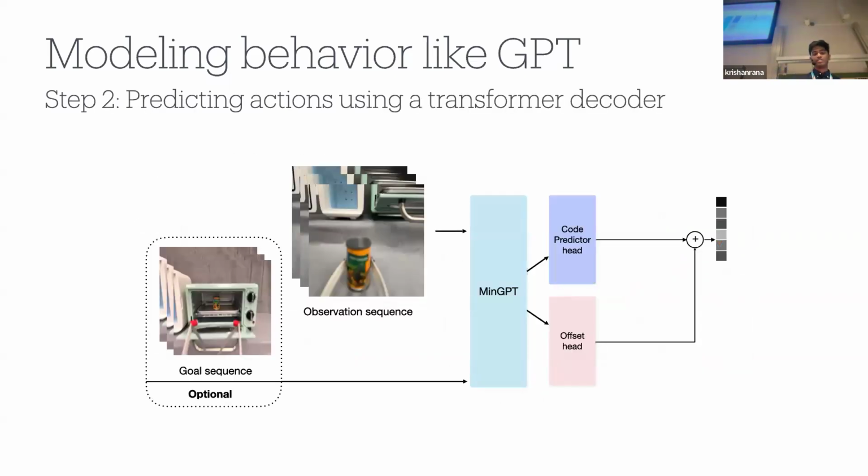Now, given our discretized actions, the second step is to train a transformer-based policy head that takes in an encoded sequence of observations and predicts the probability distribution of codes as well as offsets. Once we sample from the distribution, the codes can easily be decoded into an action using the VQ-VAE decoder that was trained previously, and offsets serve to compensate for the loss of fidelity from the quantization. This is just a high-level overview of our architecture. For more details, check out our paper or feel free to check out the poster.